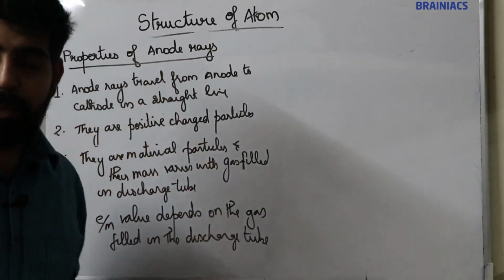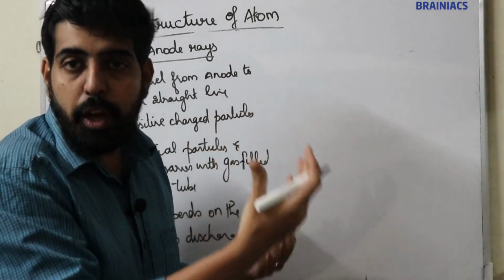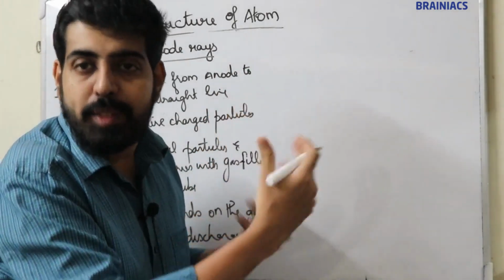Already I have written the properties of anode ray. Now the properties of anode ray were studied by conducting a discharge tube experiment.